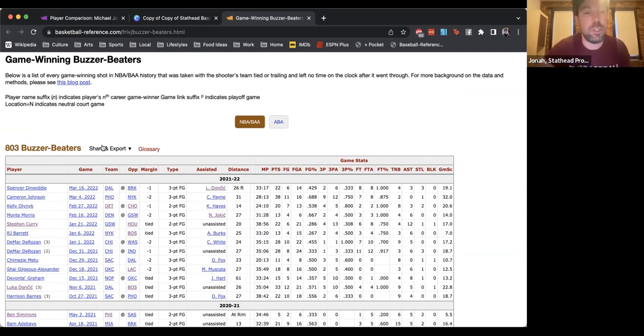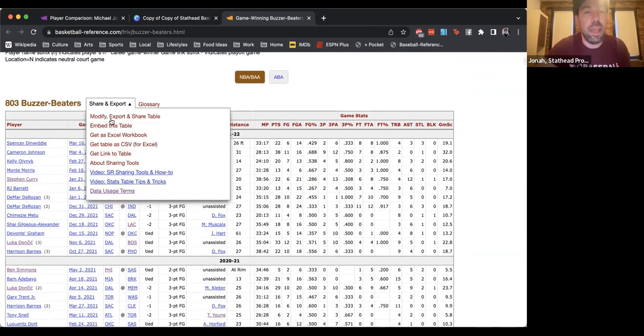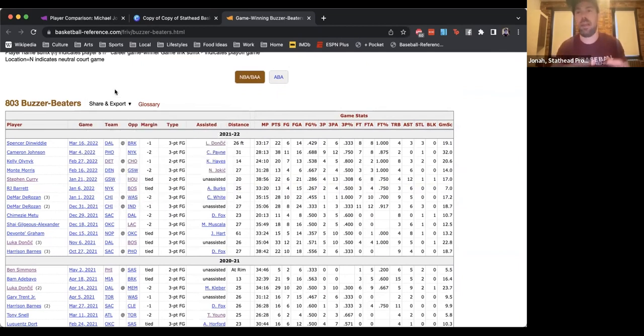You just hover over the share and export button and click get table as CSV, and it'll download a CSV of this table that you can then manipulate in R or Excel, whatever program you use to do your advanced level research. You can do all that on here.